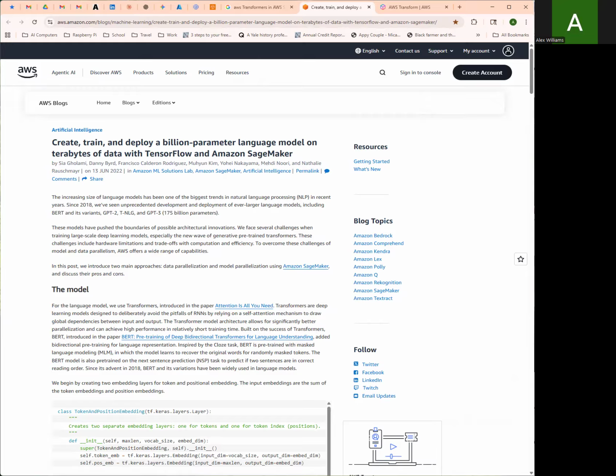So for the exam, remember a couple of things. When questions ask about processing sequential text efficiently, understanding context in large language models, or choosing AWS services for generative AI applications, understanding transformer architecture and its AWS implementations will guide you to the correct answer.